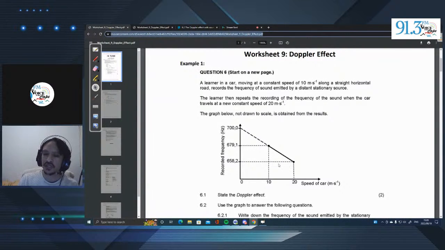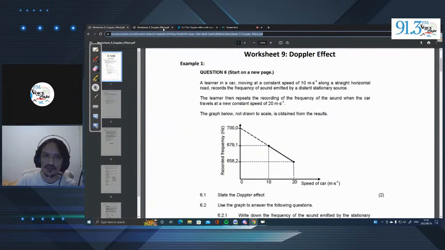This should already intuitively tell us something important about what is occurring. We can tell immediately that the car is actually moving away from the source. This makes sense because the wavelength is increasing as we get further from the object. And if your wavelength increases, that means your frequency decreases. That's exactly what's happening here. So immediately we can tell the car is moving away. The first one is we need to state the Doppler effect.